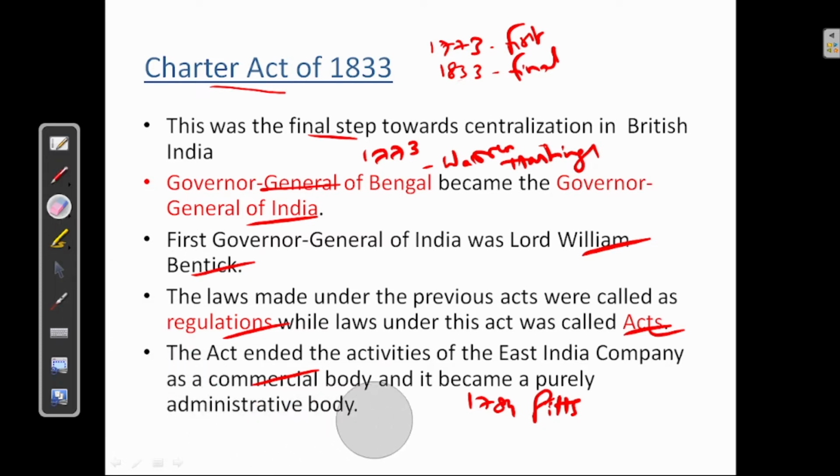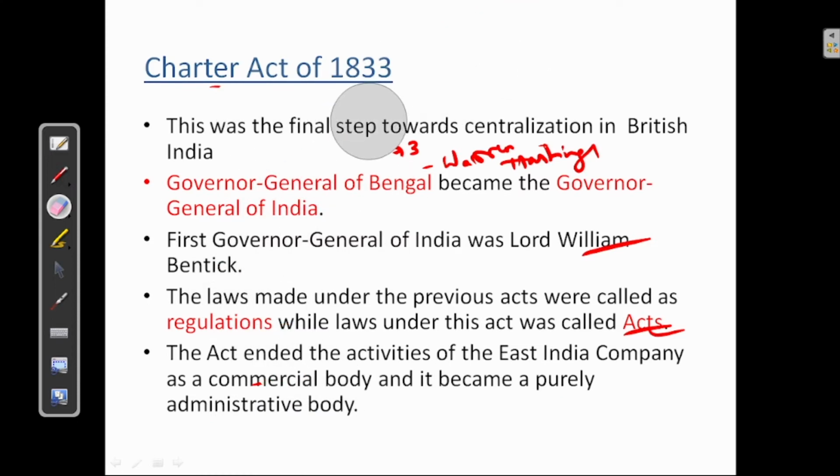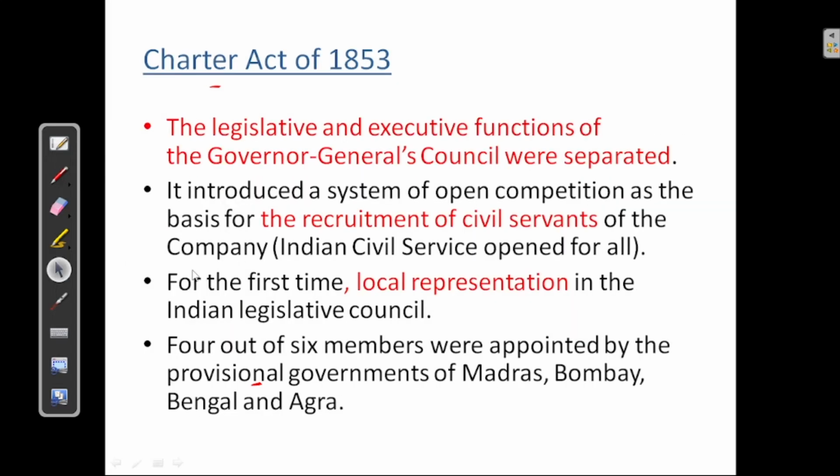Next, we'll see the Charter Act of 1853. The legislative and executive functions of the Governor General's Council were separated. Okay, this is important. The legislative and executive functions were separated. Next, it introduced a system of open competition on the basis of recruitment of civil service. This is also important. Recruitment of civil servants. Open competition system was started in 1853.